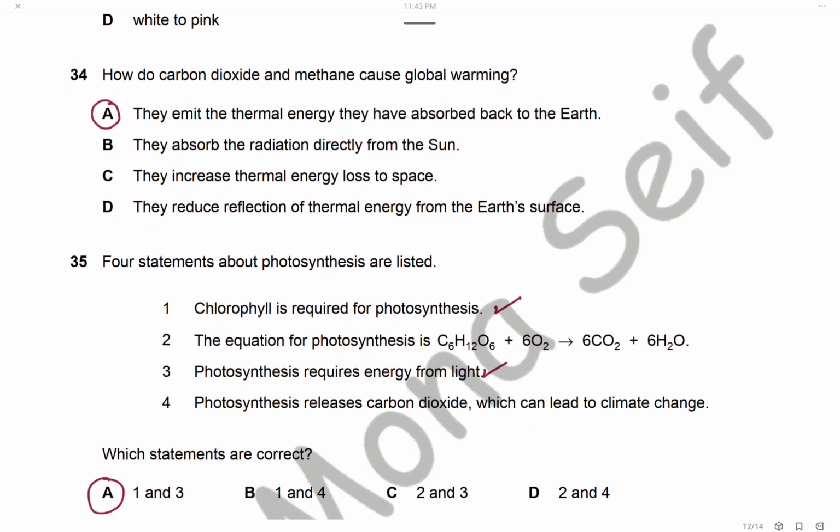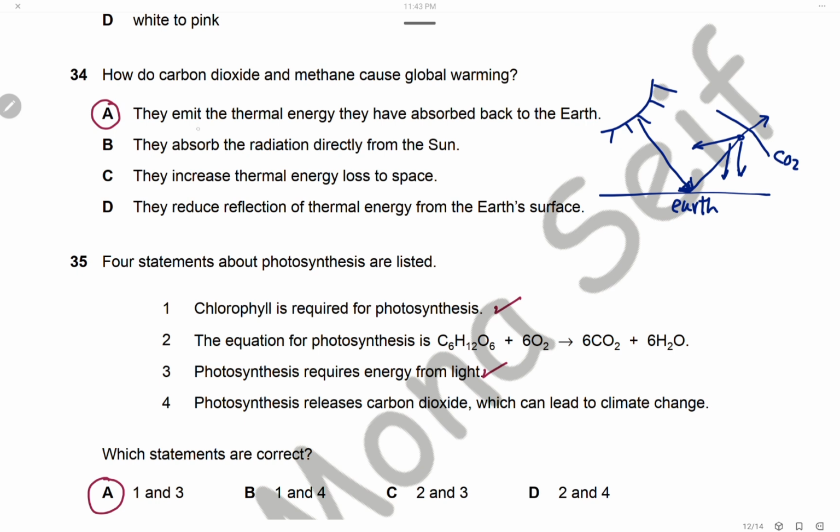Question 34. How do carbon dioxide and methane cause global warming? Of course, the heat radiation from the sun goes to the Earth's surface, then is reflected back from the Earth's surface to the atmosphere, and here come the greenhouse gases like carbon dioxide and methane, which absorb these reflected rays and re-emit them back to the Earth's surface. That's why the temperature of the Earth increases.